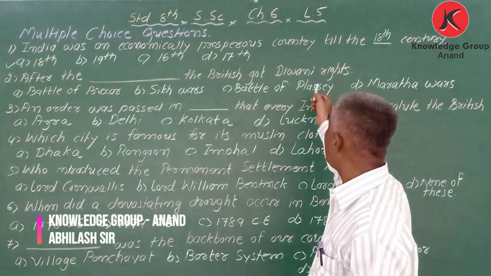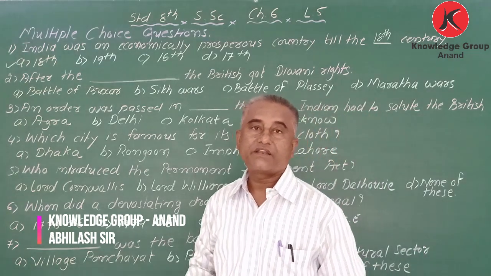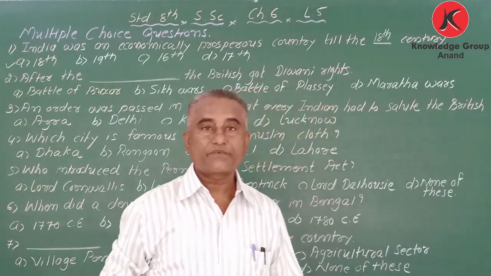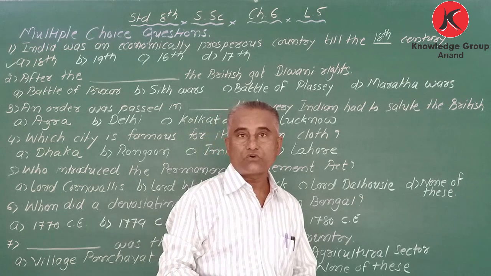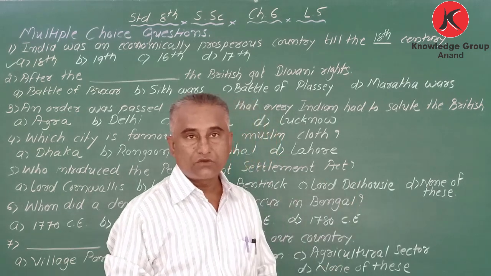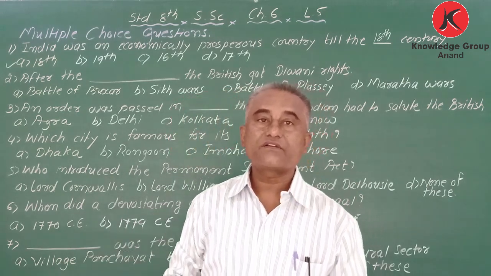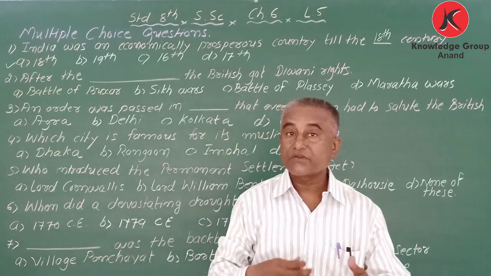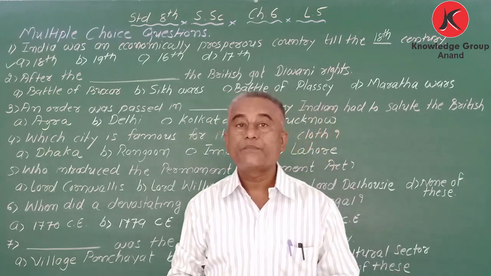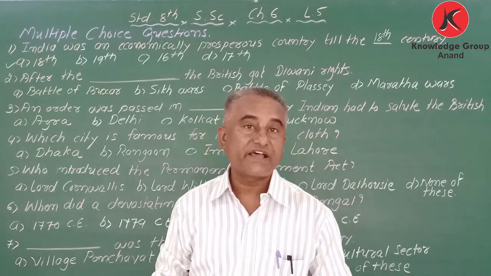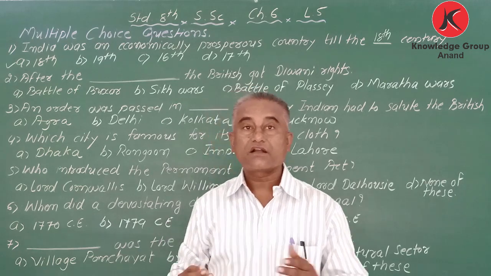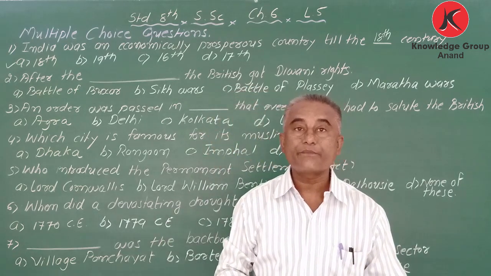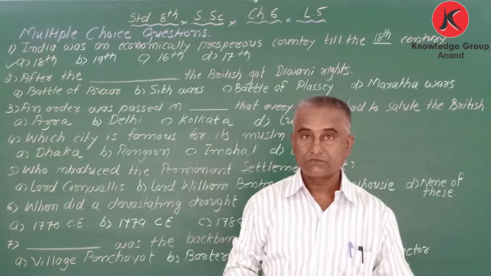Next, after the blank, the British got Diwani rights. My dear student, in the first chapter, in the fourth chapter also, I discussed this thing. After which battle the Britishers got Diwani rights, collecting revenue from Bihar, Bengal, and Orissa.